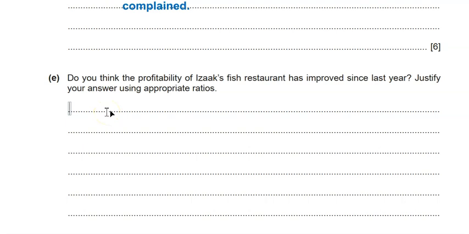So here they will give me 2 marks for relevant ratios, for the knowledge, as you know, and 2 marks for the calculation. And simply a justified decision, also up to 2 marks, if I illustrated or just gave a justified decision whether profitability has improved. Remember, I can write a lot of things here, but what matters most is the calculation part. Okay, so we can simply calculate them together.